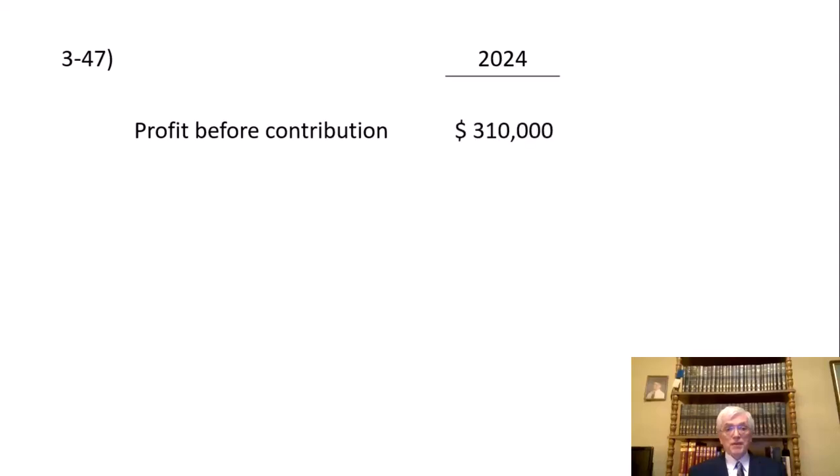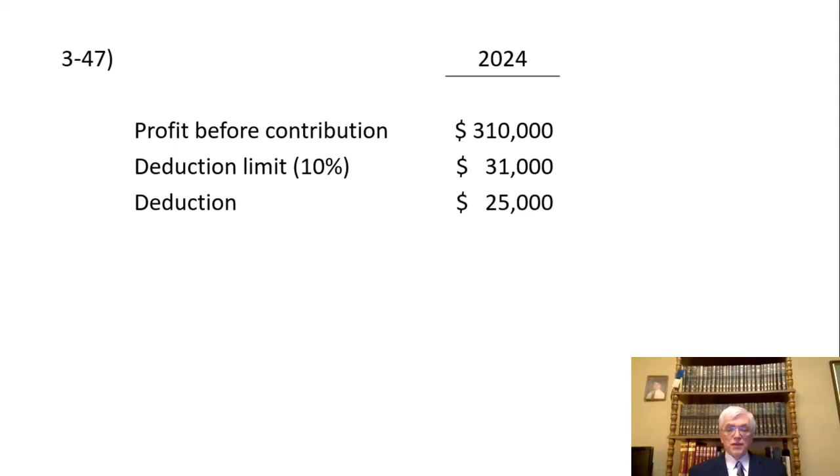Well, let's just do the number crunching. We'll let somebody else compose the letter. So 2024, profit before contribution is $310,000. The deduction limit is 10%, which is $31,000. So our deduction is the full $25,000. Intangible capital gain property, we can deduct fair market value, which is $25,000. 2025, she says the profit's probably only going to be $100,000 next year.